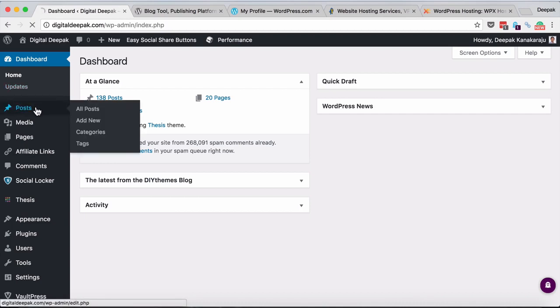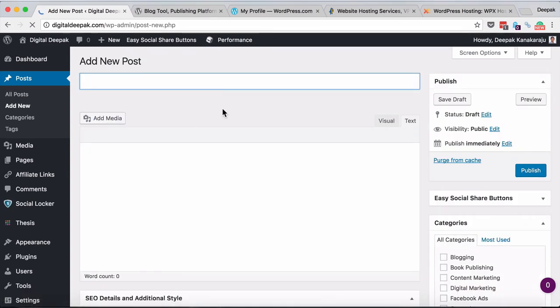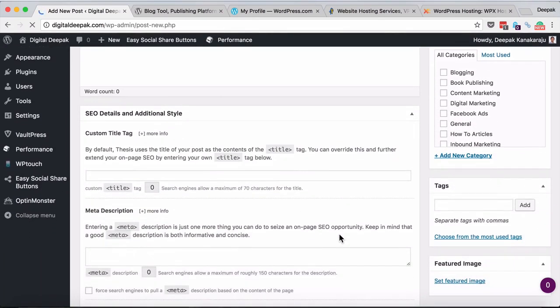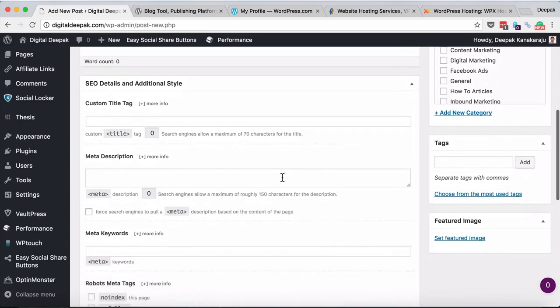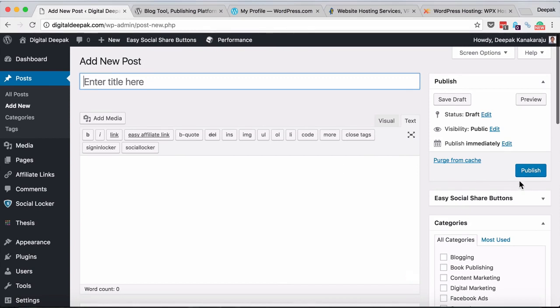So going back to the dashboard, there is a section called posts. Here in posts you can create new posts, edit existing posts. Here you can see all the posts I have published. If I want to add a new post, I can click on add new, and here I can enter the title, enter the content, select categories, and add the SEO tags such as titles, meta description and things like that. Then I can just go ahead and click on publish, and as soon as I click on publish, a new blog post will be published on my blog, and it is as easy as that.